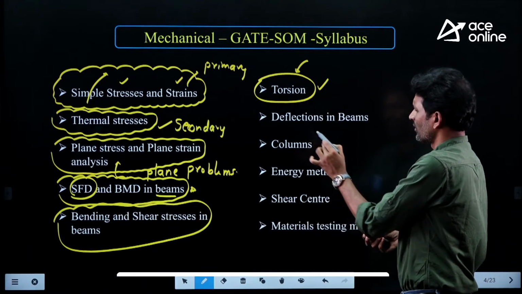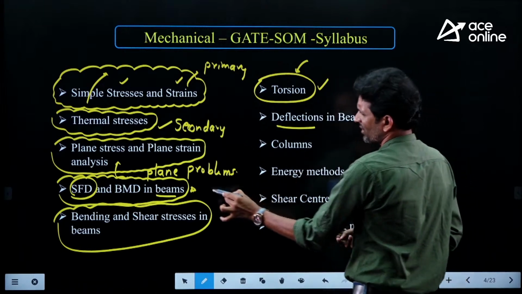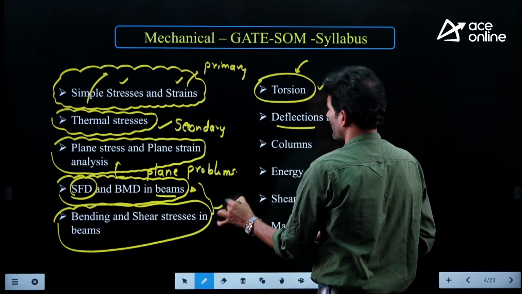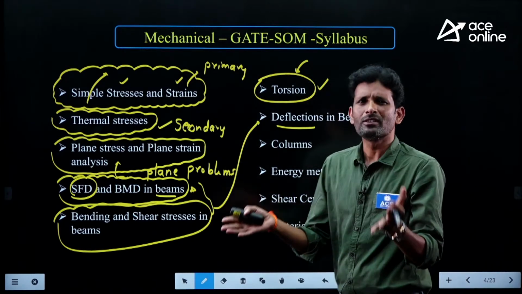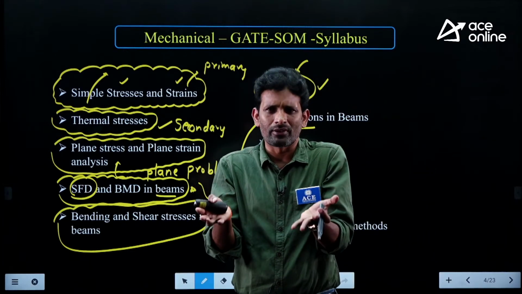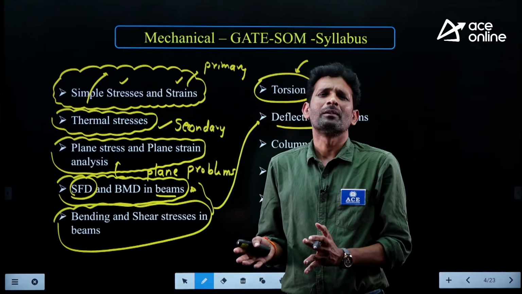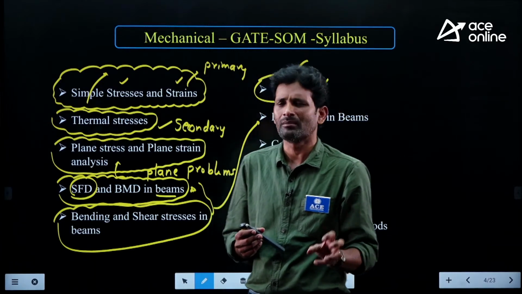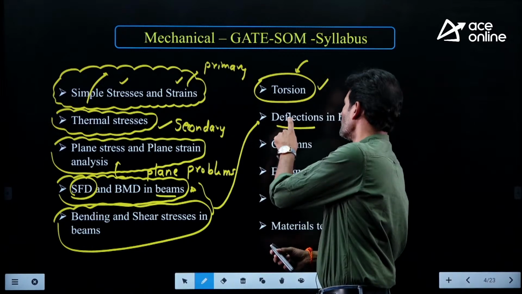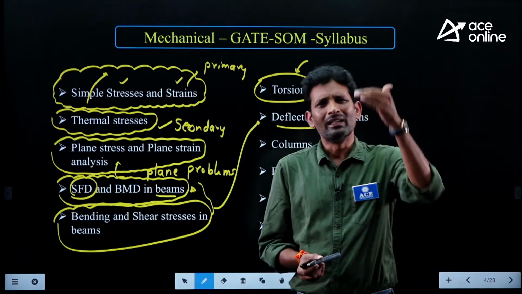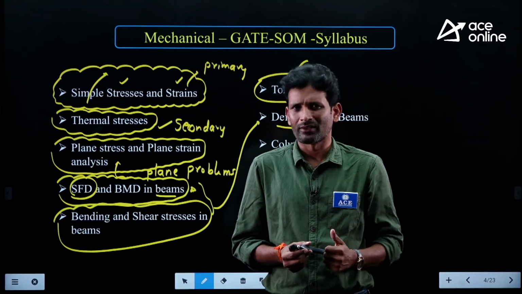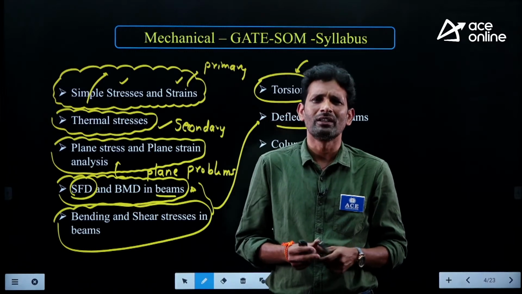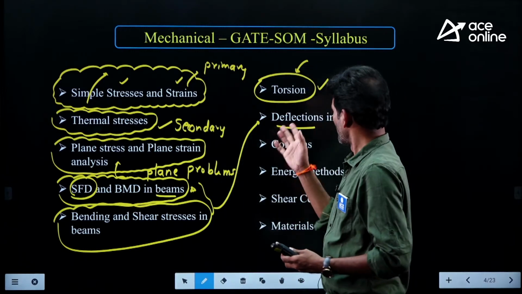And the next one is slopes and deflection, which is an extension of these topics, my dear friends. Whenever the beam is loaded, it gets into a deformed condition. When the beam is deformed, the longitudinal axis of the beam deviates in two ways. One is linear deviation, which we call deflection. The second is angular deviation, which we call slope.